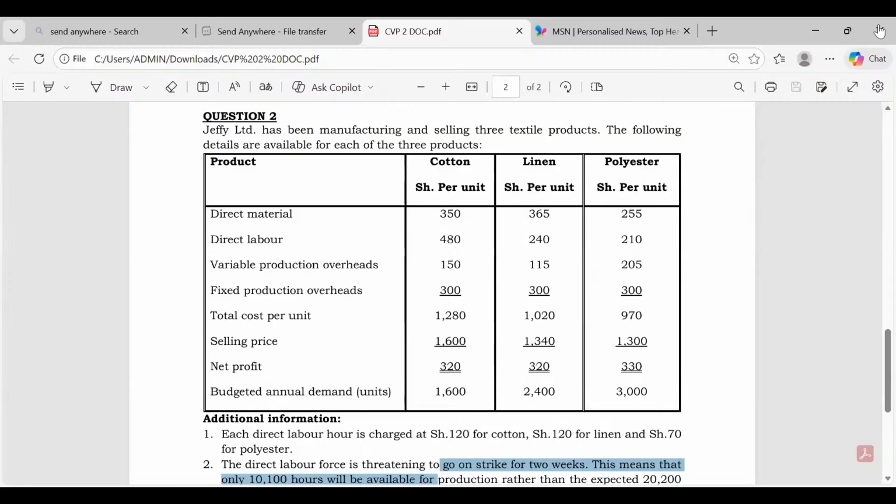Variable costs, any direct expenditure is a variable cost, because by definition, variable costs are those costs which are directly related with output. So whenever you see the word direct, that means a variable cost. Then the variable cost, there are three of them. We have direct material 350, direct labor 480, variable production overhead. Overhead is the top one, the icing on the cake. It's variable as well. You add the three, you get your 980. It can't be 150. Let me see whether they have now understood.